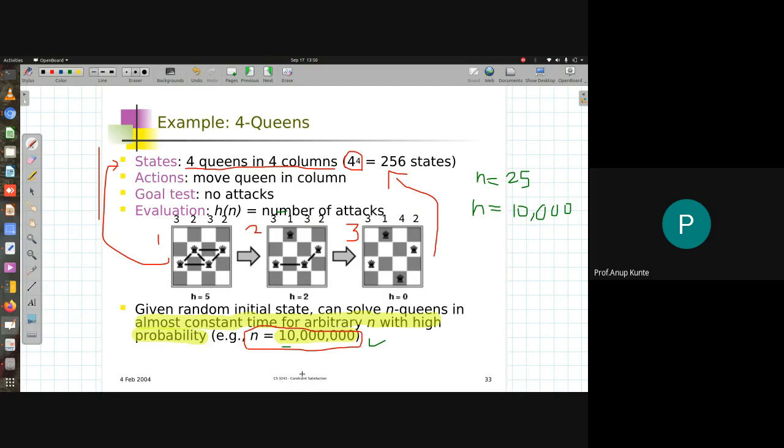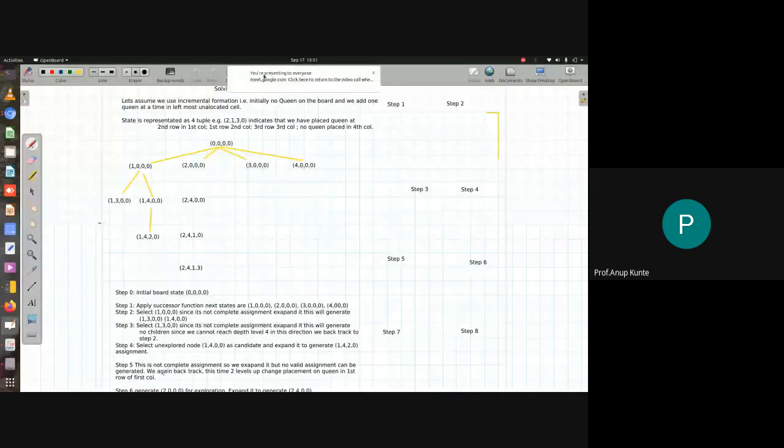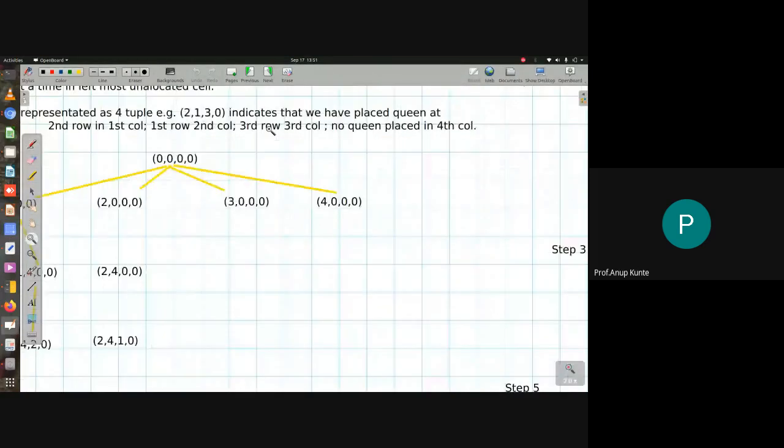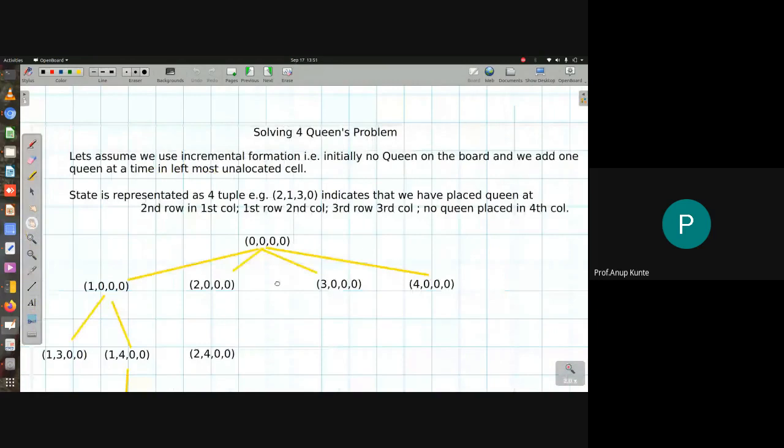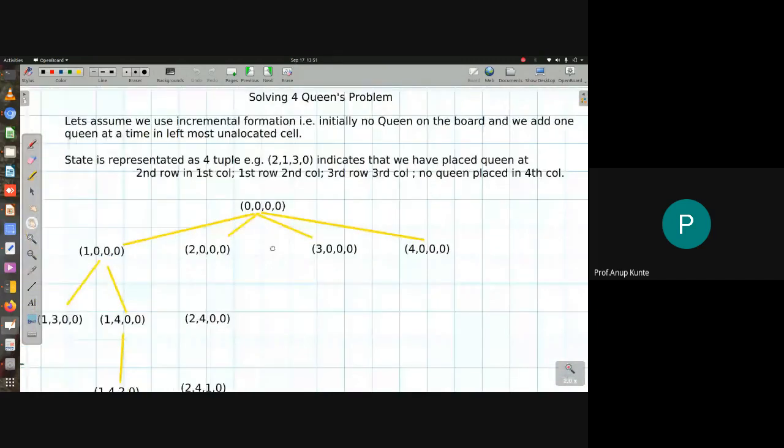Whereas for small case problems, we could use the default versions of uninformed search or informed search techniques for solving such problems. Okay, so that's the discussion about this, and I guess only one thing remains. When 9 minutes are there, we'll just quickly look at this solution. This is a backtracking solution to the n queens problem, or the 4 queens problem, an instance of the n queens problem.